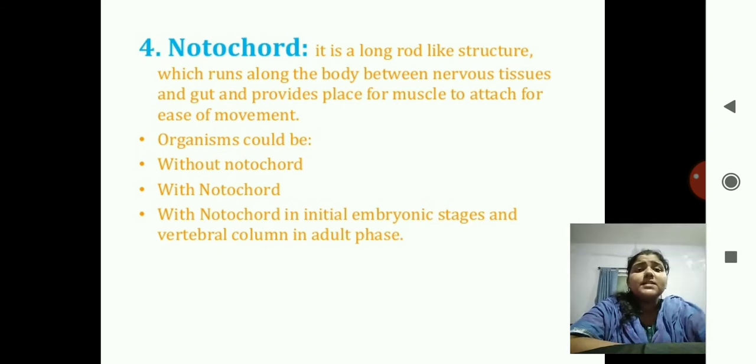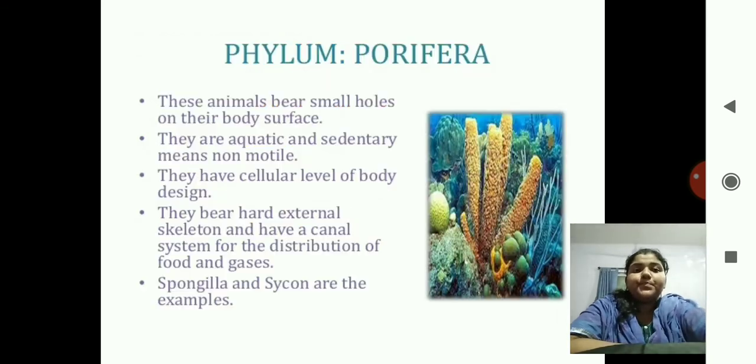And on this basis, again the organisms are divided into three types, that is with notochord, without notochord, and there are such animals which have notochord in initial embryonic stages, but when they become adult, they have converted this notochord into the vertebral column. Okay, so we have finished the basis of classification, and now we will turn over towards the various phyla.